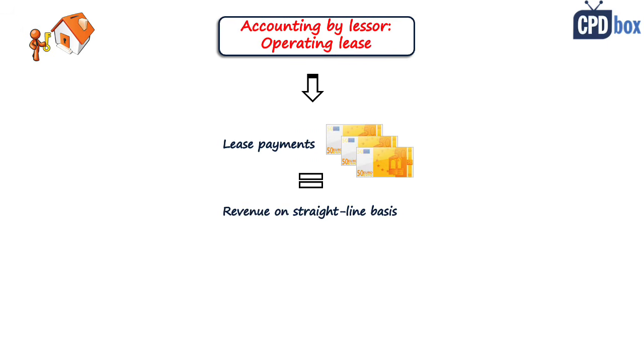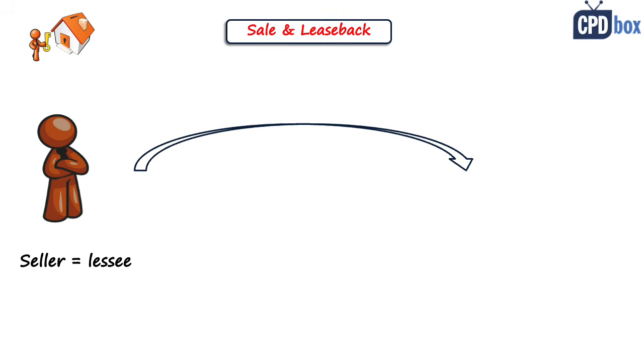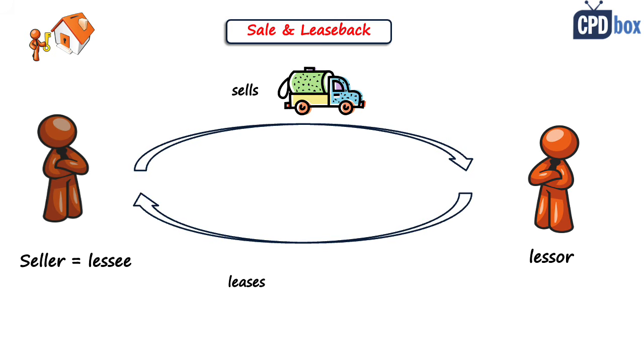And let me remind you that the lessor keeps the asset in his own financial statements and depreciates it. So yes, under the new IFRS 16, it can easily happen that both lessor and lessee will recognize some asset in their own financial statements. That's called asymmetric accounting. Now, let's take a look at sale and leaseback transactions. That's a transaction in which the seller sells the asset and then leases the same asset back. And the asset, in fact, does not need to move.